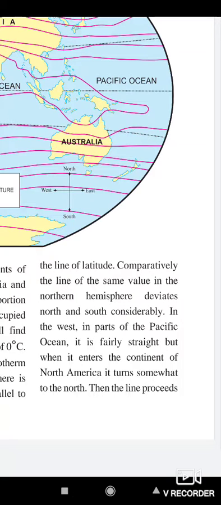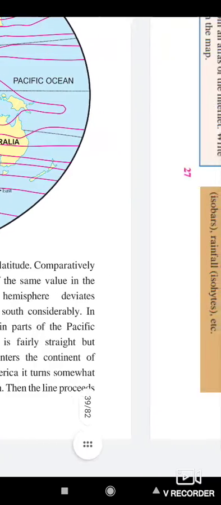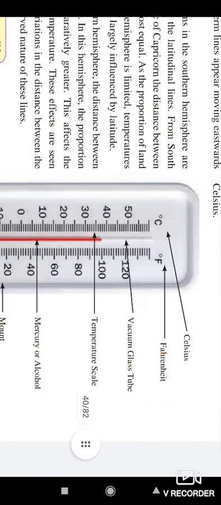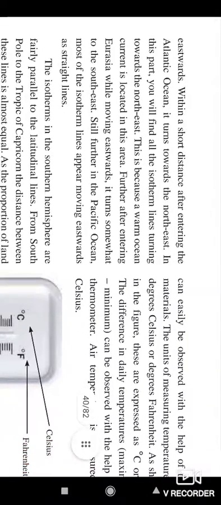In the west, in parts of the Pacific Ocean, it is fairly straight, but when it enters the continent of North America, it turns somewhat to the north. Then the line proceeds eastward within a short distance. After entering the Atlantic Ocean, it turns towards the northeast. In this part you will find all the isotherm lines turning towards the northeast.